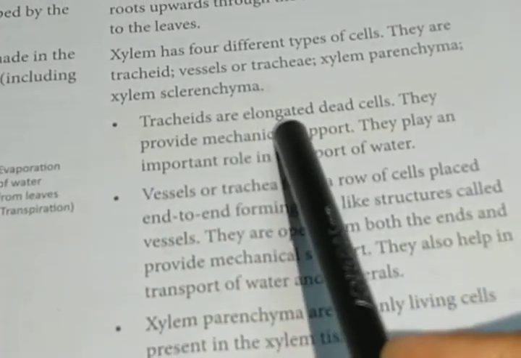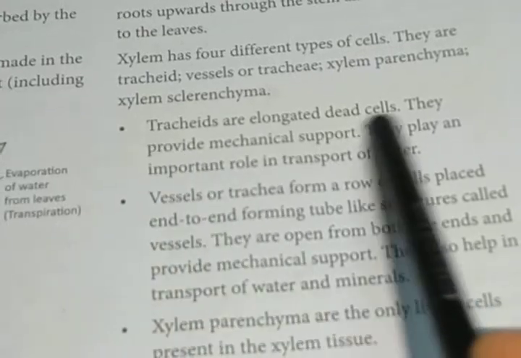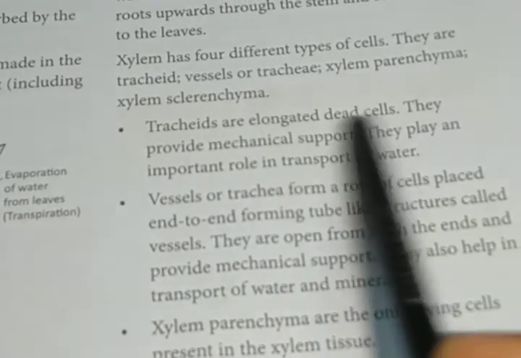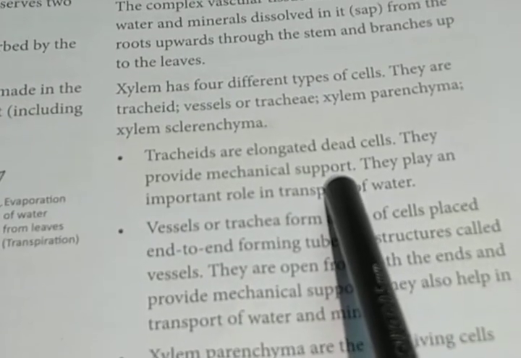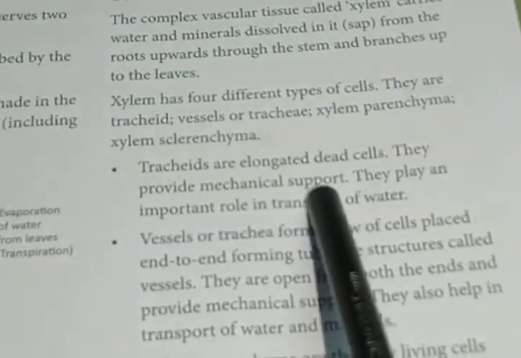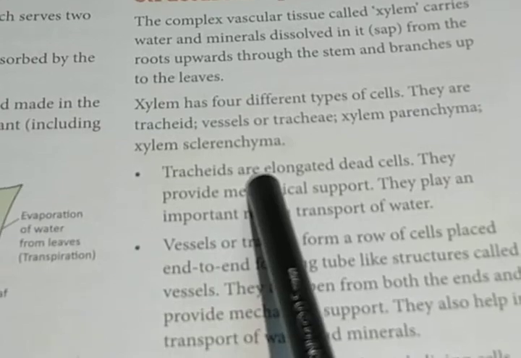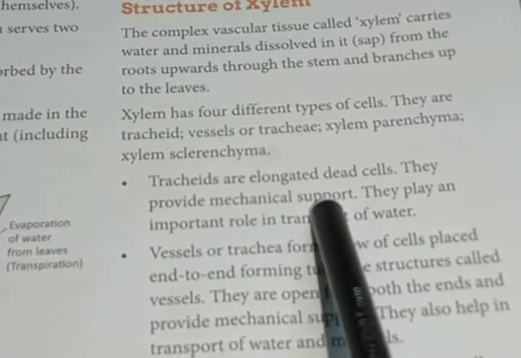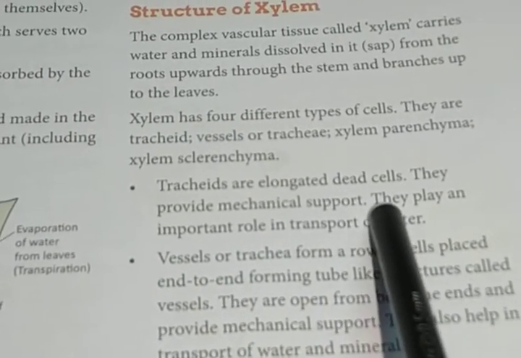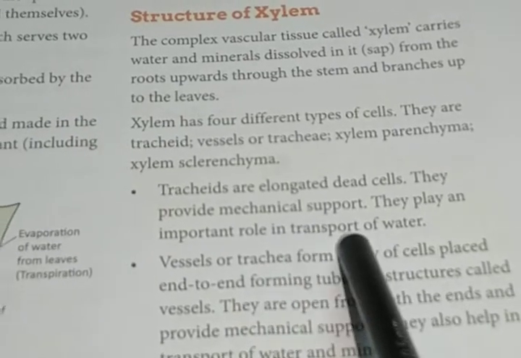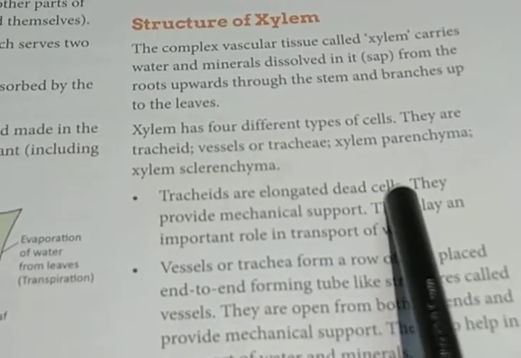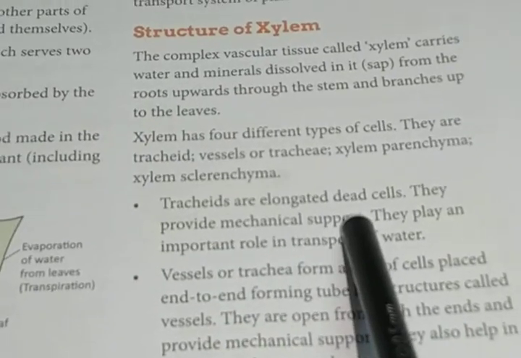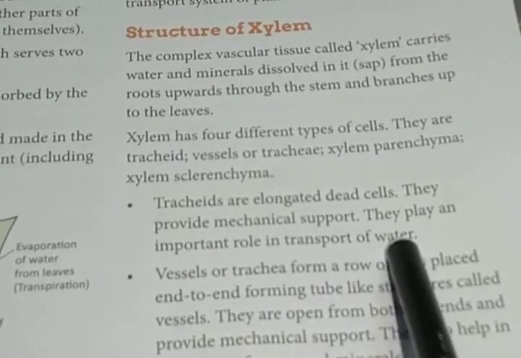Tracheids are elongated dead cells. First one, just underline this word. Tracheids are dead cells. They provide mechanical support. I mean, when xylem carries the water, tracheids provide the mechanical support to the cell. They play an important role in the transport of water.